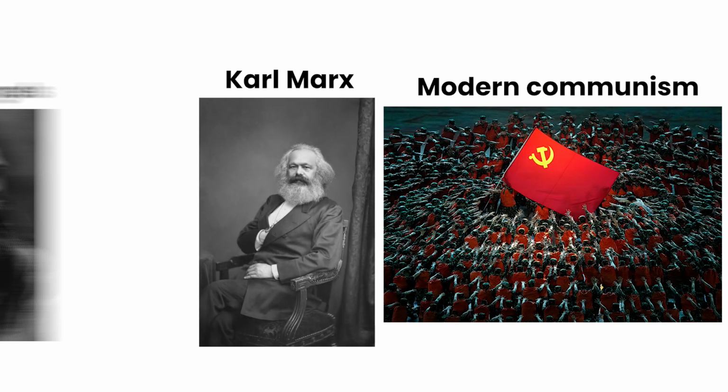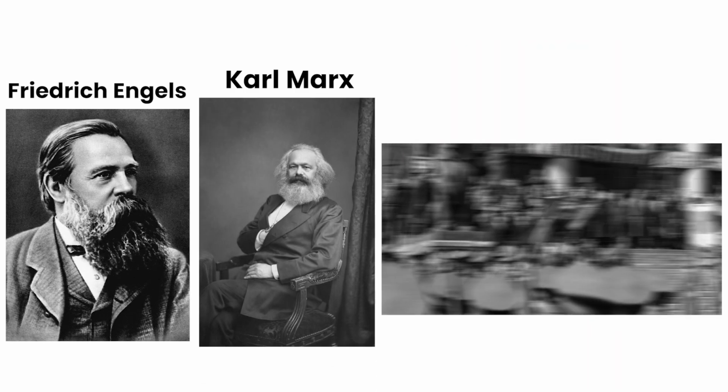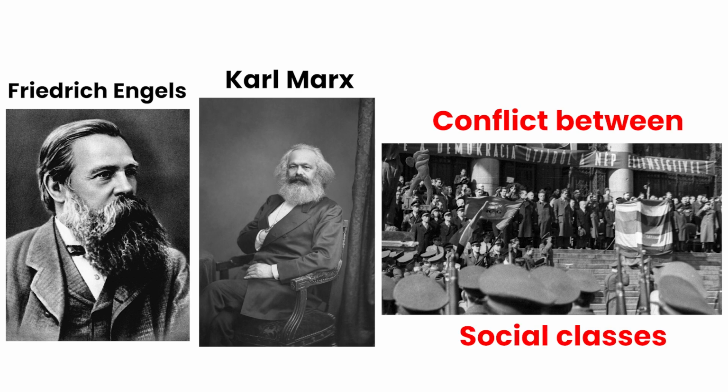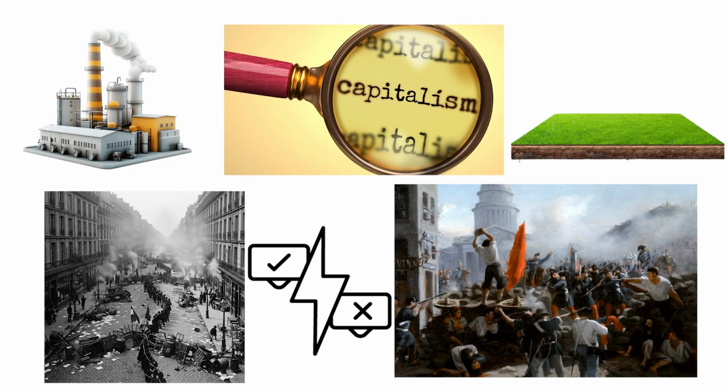Modern communism is most strongly associated with Karl Marx and Friedrich Engels. In 1848, they published the Communist Manifesto. Marx and Engels argued that history was driven by conflict between social classes. Under capitalism, they believed the main conflict existed between workers and the people who owned factories, land, and capital.